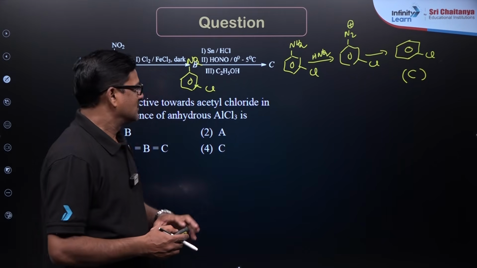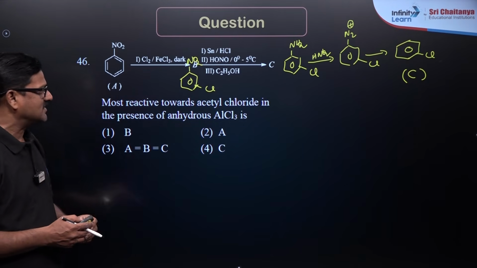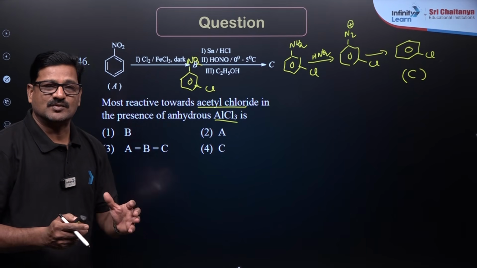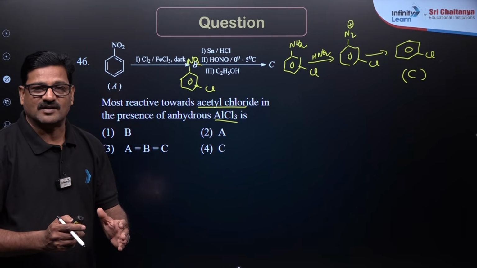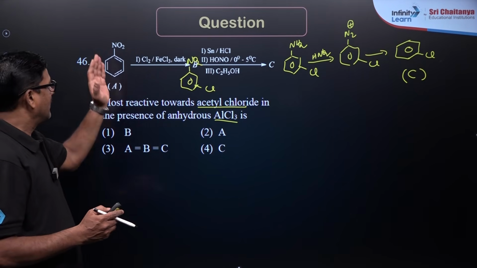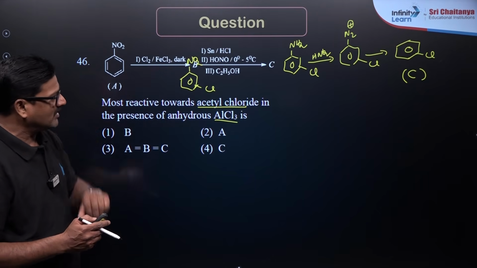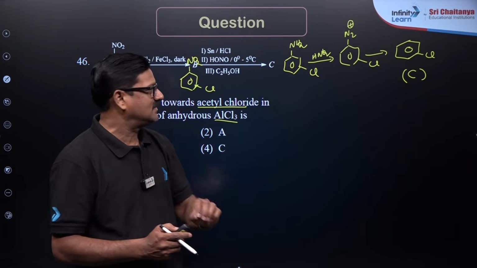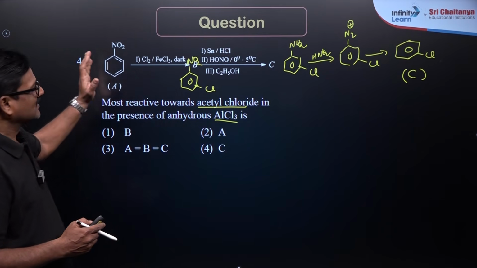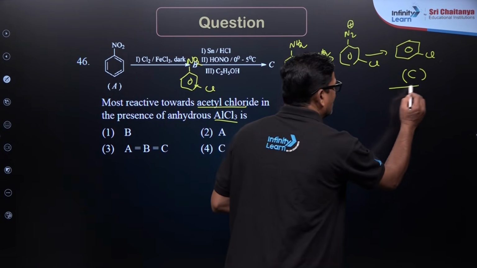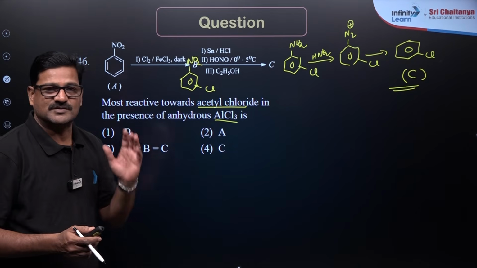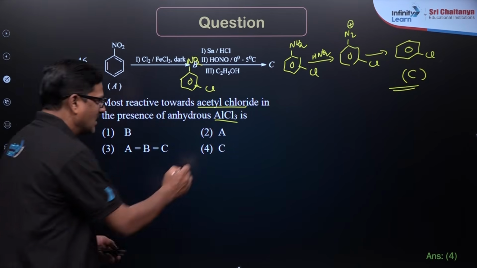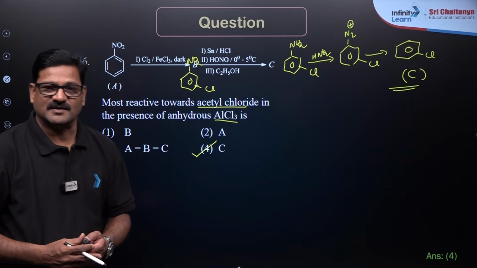be chlorobenzene. So among these, most reactive towards acetyl chloride in AlCl3 means who is going to be the most reactive in Friedel-Crafts acylation? Electron withdrawing group, here also electron withdrawing group, all are electron withdrawing groups. Among these, the weakest electron withdrawing group, so that C is going to participate well and be most reactive towards the Friedel-Crafts reaction. So I want to say only option 4 is the correct answer for this question.